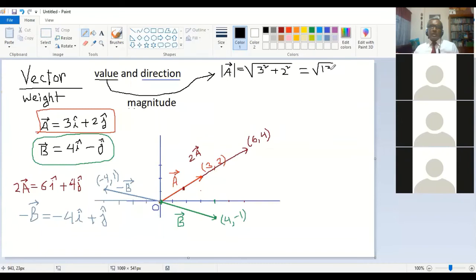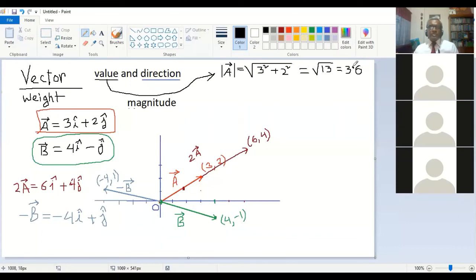So root over 13 is something like 3 point something. Maybe 3.6 or something like this. So this is 3.6.